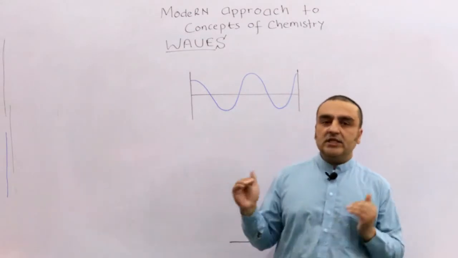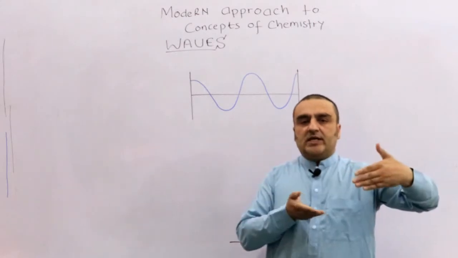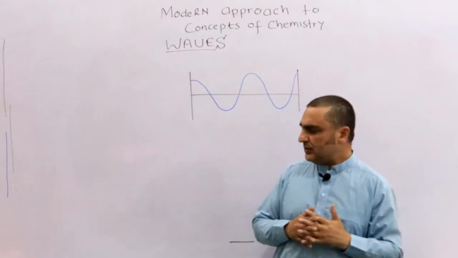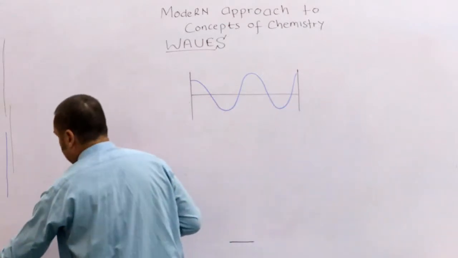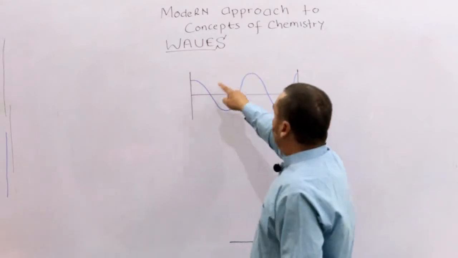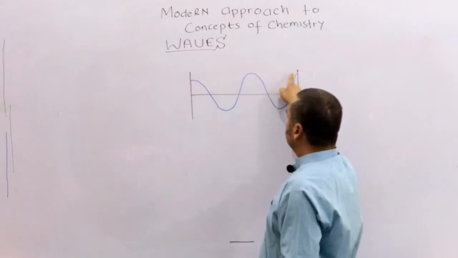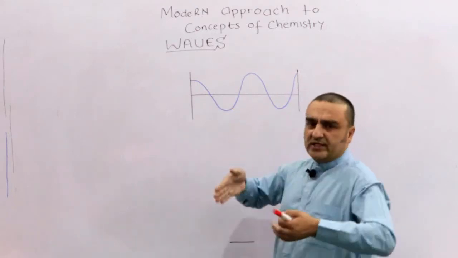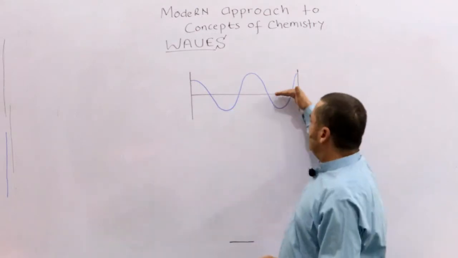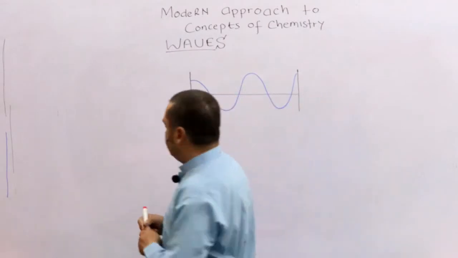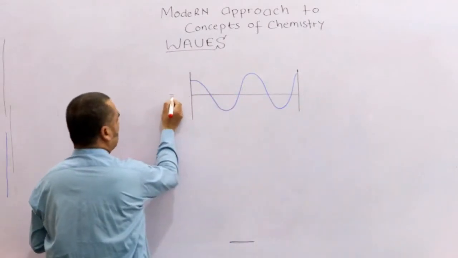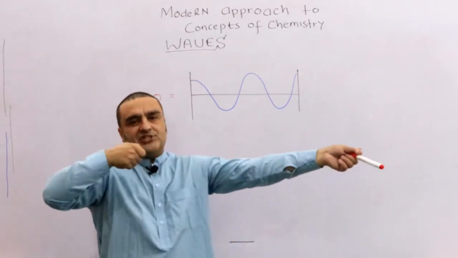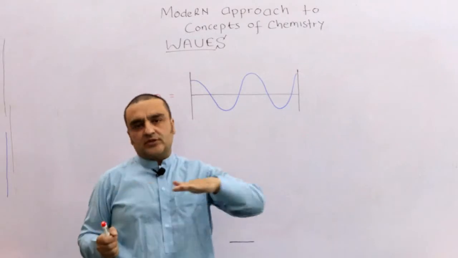So if we understand these properties, we can understand those properties as well. Okay. So let me label something. These are peaks, a peak and a peak, and these are depth or valley. And this is, suppose, a reference point, which we take as 0 because there was no disturbance, or the rope was just stretched, or the sea was calm.